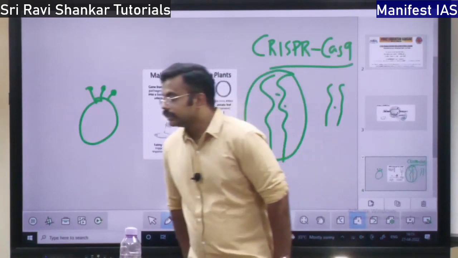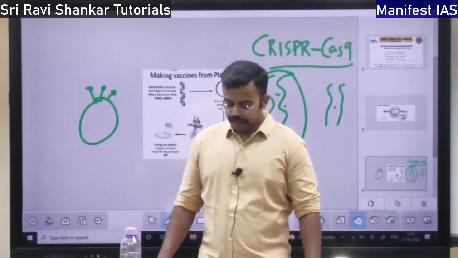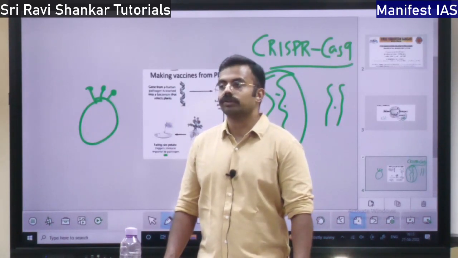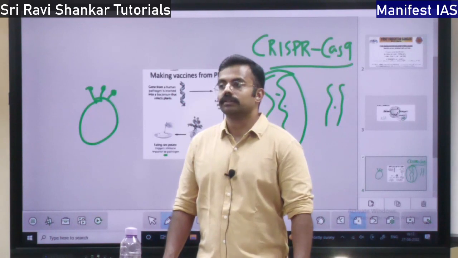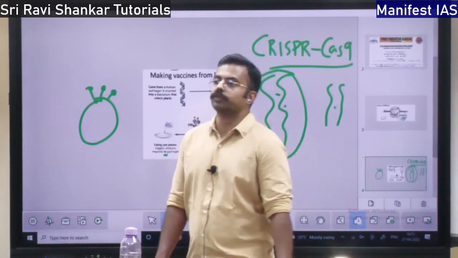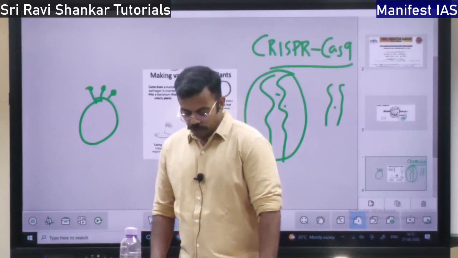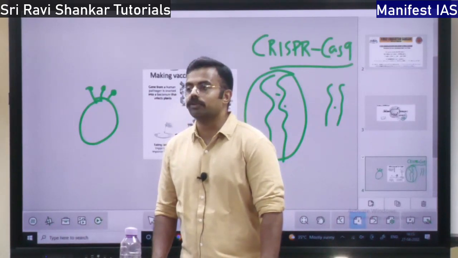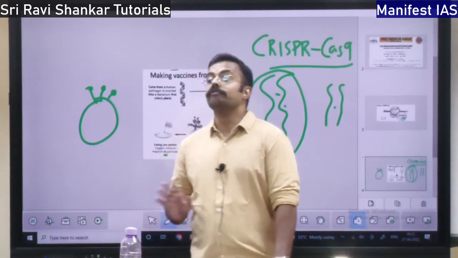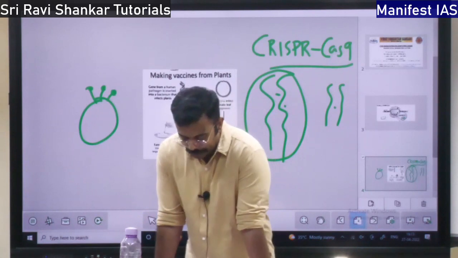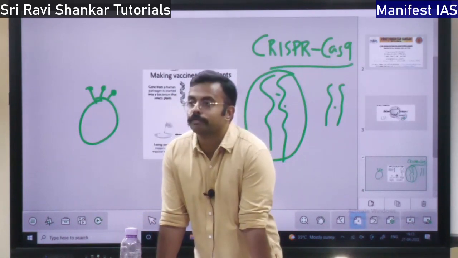Next is gene doping. What is gene doping? What is doping? Where is it used? In which sector do they use doping? Sports. They use doping in sports. They are called performance enhancement drugs, right? So this is actually gene doping. They are going to use the genes, but not for therapeutic purposes, for non-therapeutic purposes, mainly by athletes to improve their performance.